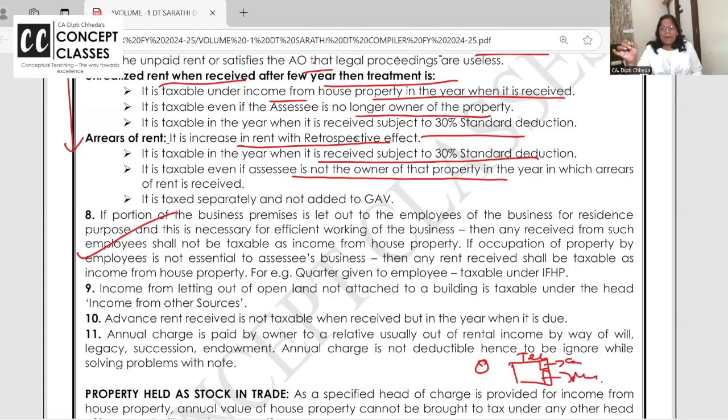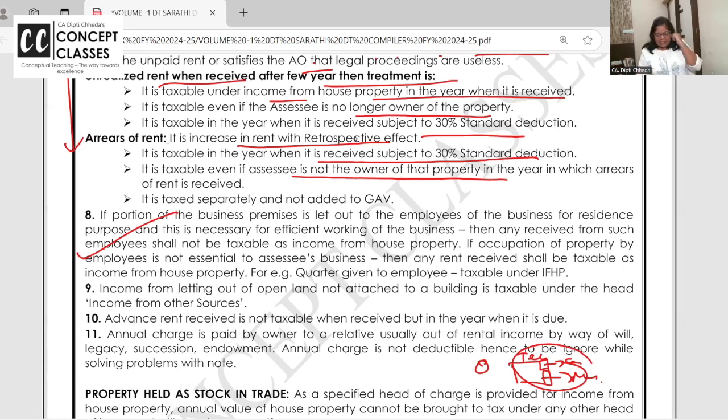Now medical shop and canteen wala is paying rent to the tenant. Who are they? Subtenant. So in the tenant's hand, this will be taxable as income from other sources. Why, ma'am? Because I am the owner of the property. I have given it on rent to hospital. Hospital is not the owner, they are the tenant receiving the rent from subtenant.